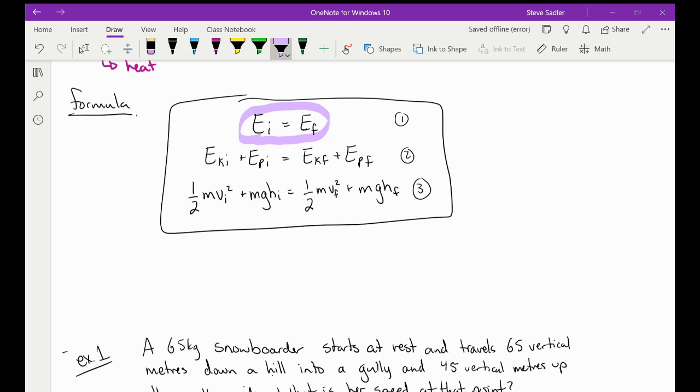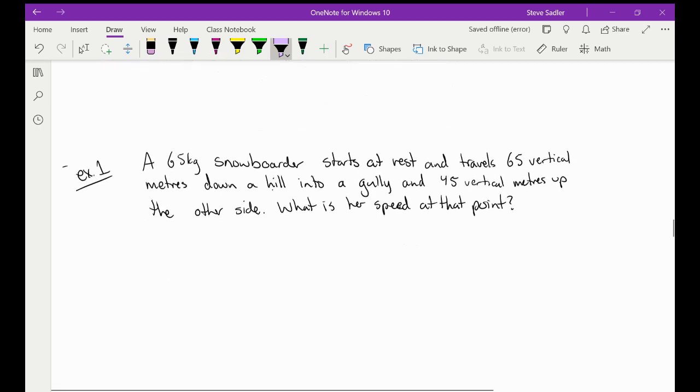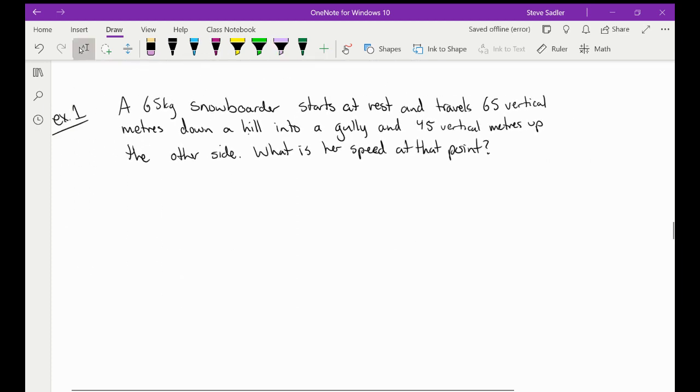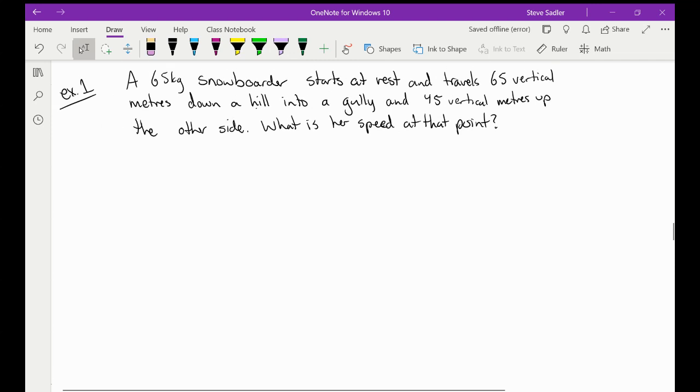Well, let's put this into practice. So here we have a 65 kilogram snowboarder who starts at rest and travels 65 vertical meters down a hill into a gully and 45 vertical meters up the other side. What is her speed at this point? So it's going to look something like this. The snowboarder starts up here, 65 meters above the gully.